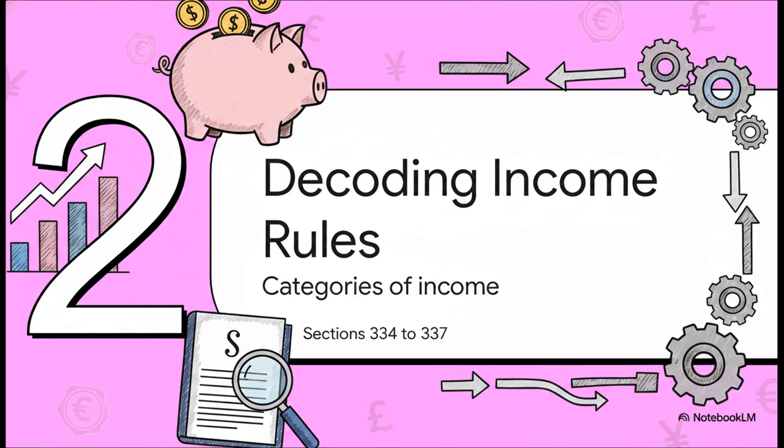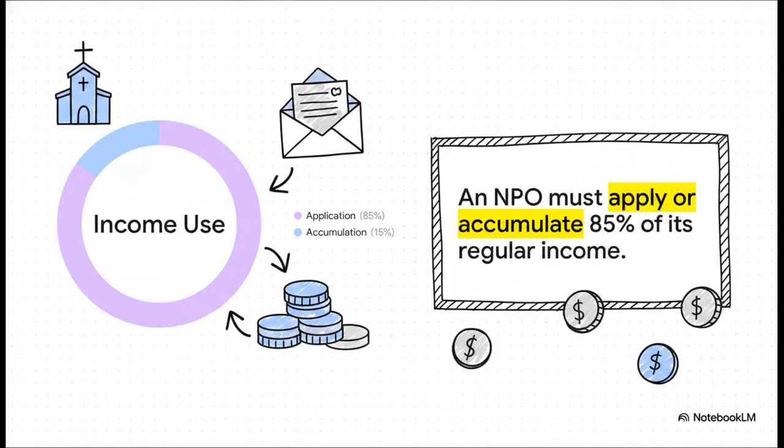Moving right along to Section 2, Decoding NPO Income Rules, Understanding Regular, Taxable, and Specified Income. So the core principle here is going to sound very familiar, but it is now firmly codified. To maintain a nil tax liability on regular income, an NPO must apply, or formally accumulate, at least 85% of it for charitable or religious purposes. This mandatory application requirement is super strict, and it leaves you with your standard 15% allowance for free accumulation. This right here is the absolute cornerstone of NPO taxation under the new Act.